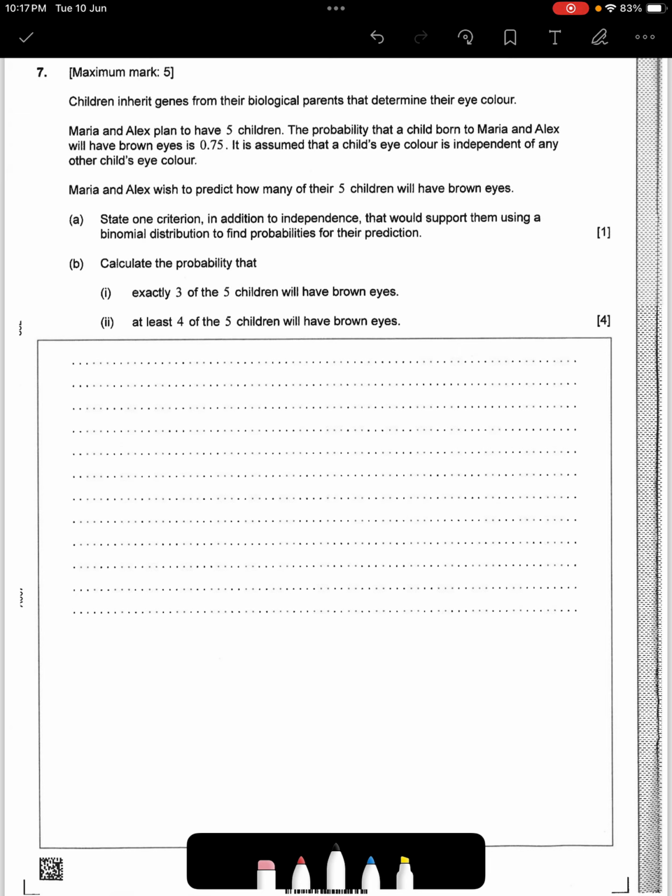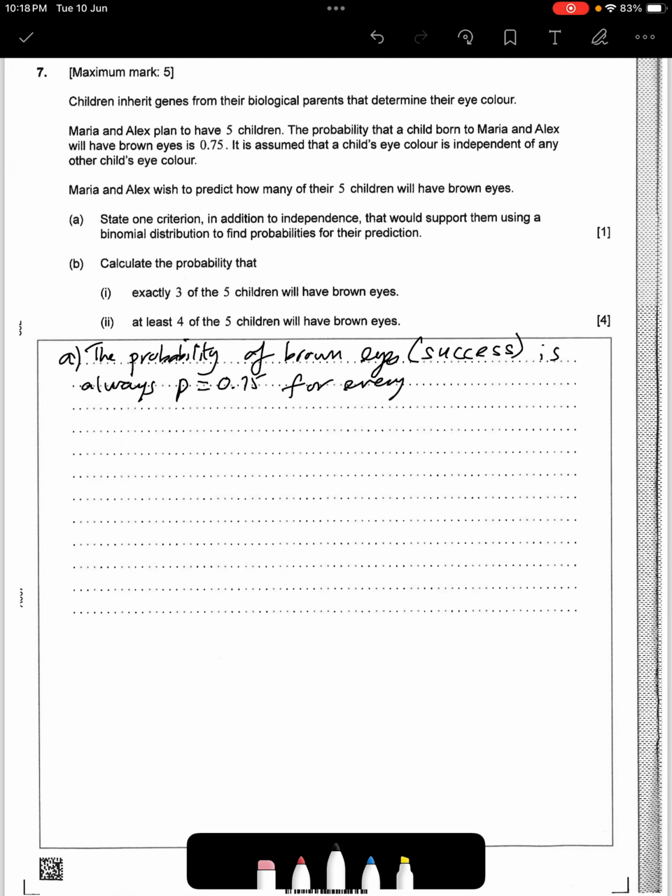I could say that in part A, the probability of brown eyes, which is like a success, because you need success or failure, is always P equal to 0.75 for every child. Which means that the chance of a child having brown eyes does not change across all 5 children. That's what it really means as well.